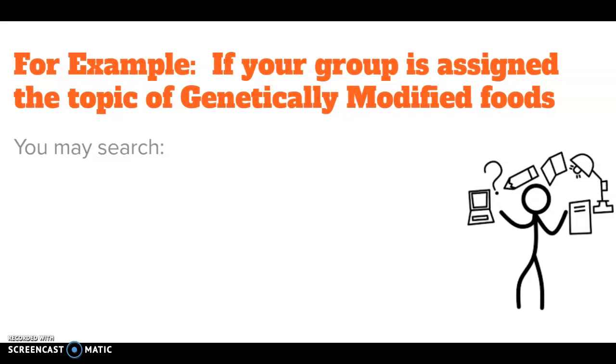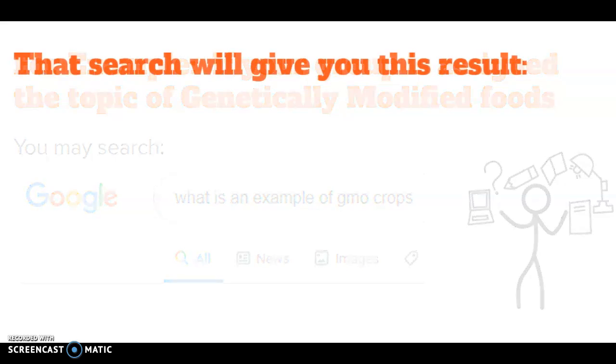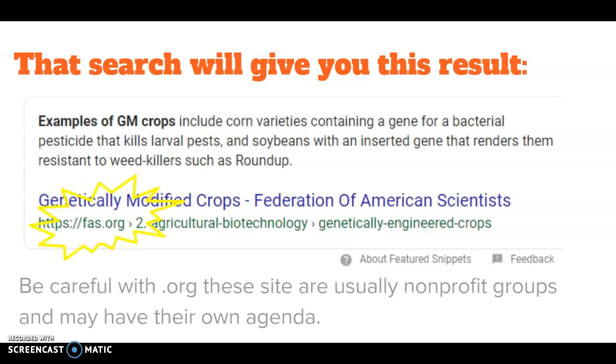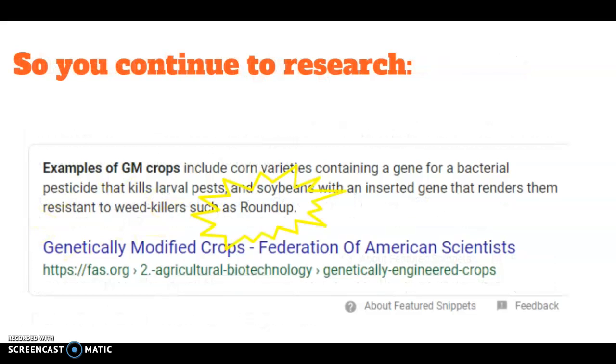For example, if your group is assigned the topic of genetically modified foods, you may search in Google what is an example of a GMO crop. That search will give you this result. Soybeans are inserted with a gene that renders them resistant to weed killers such as Roundup. This is from a website, FAS.org. Be careful with .org, these sites are usually non-profit groups and may have their own agenda. So you continue to research. You see that we are making soybeans that are resistant to something called Roundup.